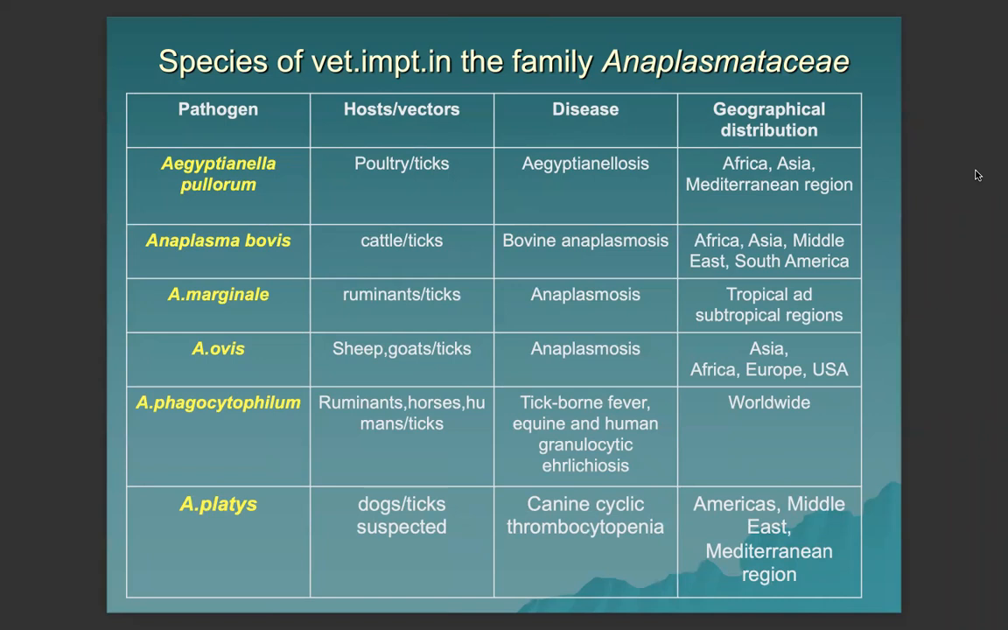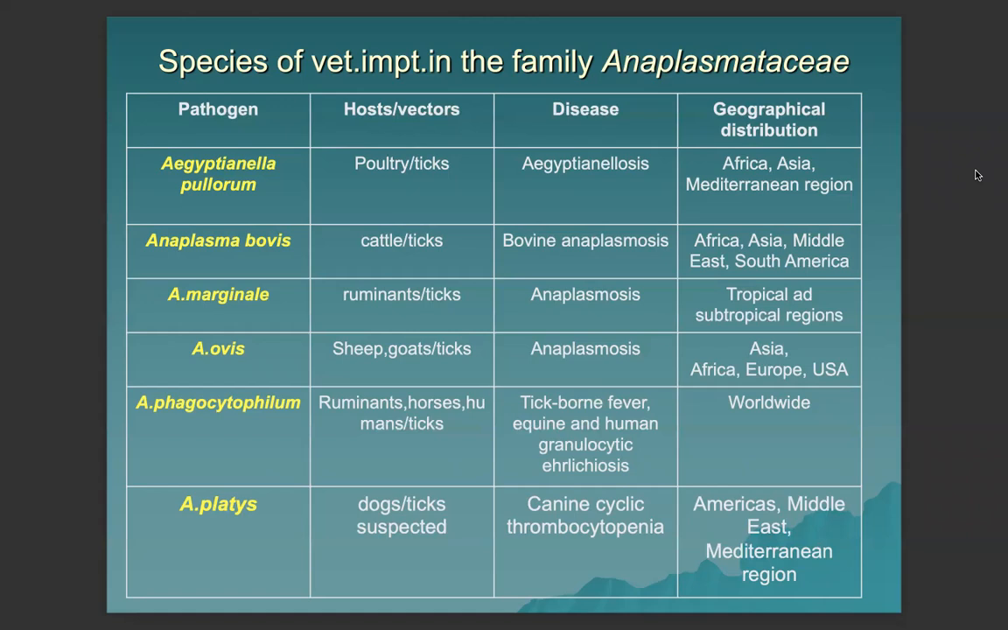Anaplasma marginale is found in ruminants. Ticks are the vectors. The condition is anaplasmosis. Tropical and subtropical regions are the geographical distribution. Anaplasma ovis was reported in sheep and goats. Ticks are the vectors. The disease is anaplasmosis in Asia, Africa, Europe, and the USA. Anaplasma phagocytophilum affects ruminants, horses, and humans, and ticks are vectors. The disease is tick-borne fever, or equine and human granulocytic anaplasmosis, occurring worldwide.